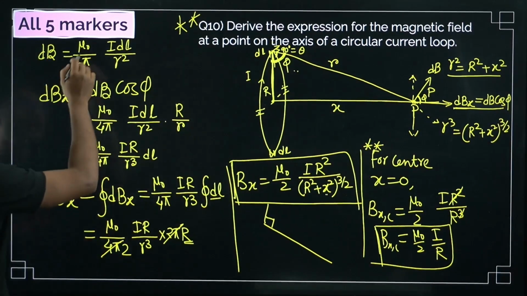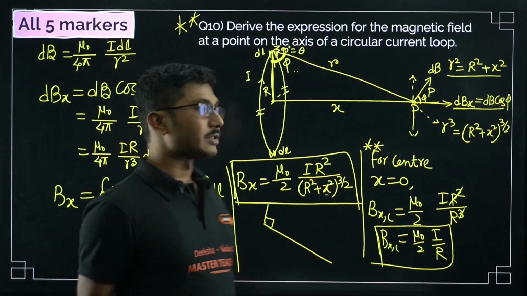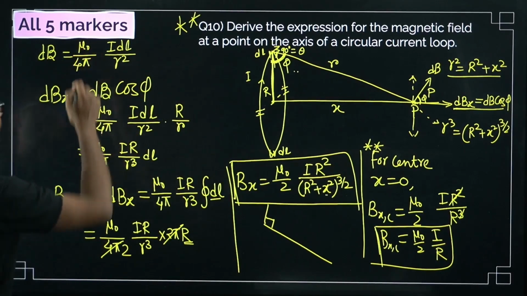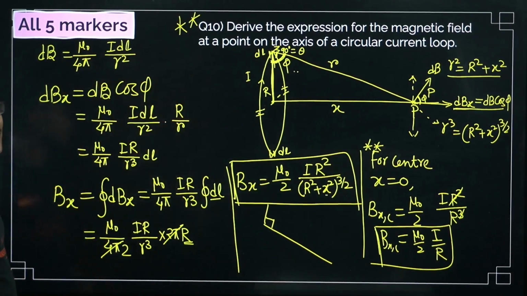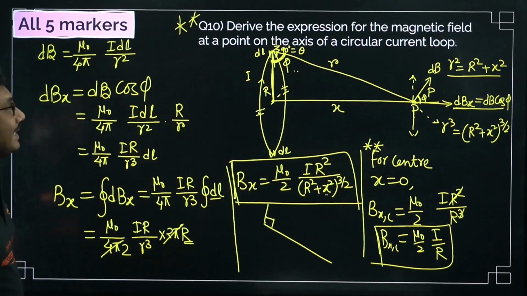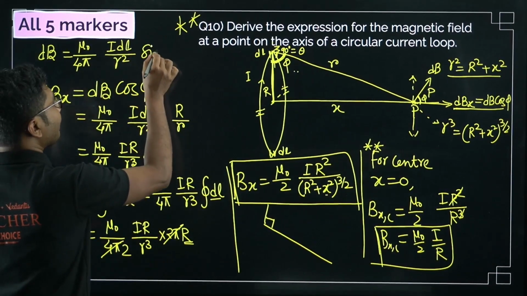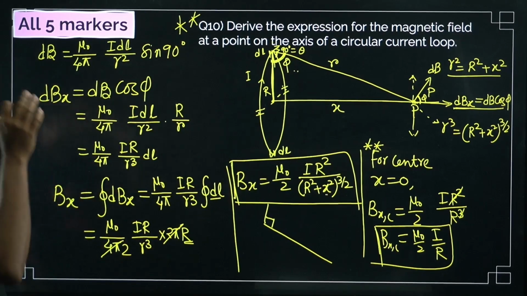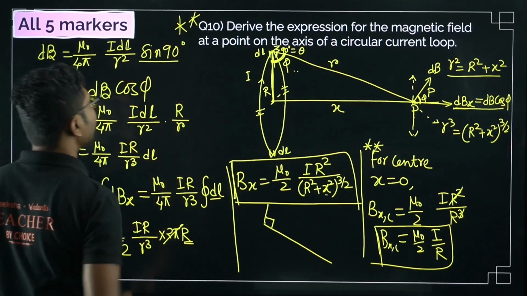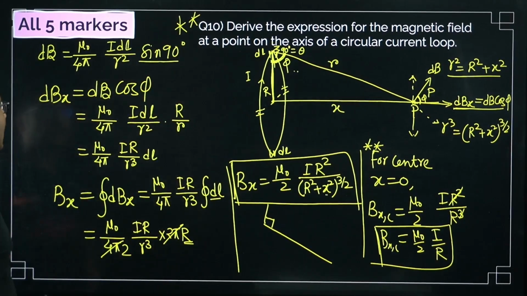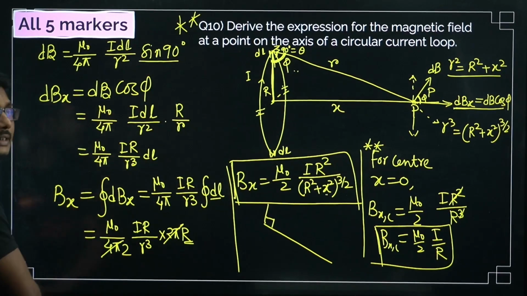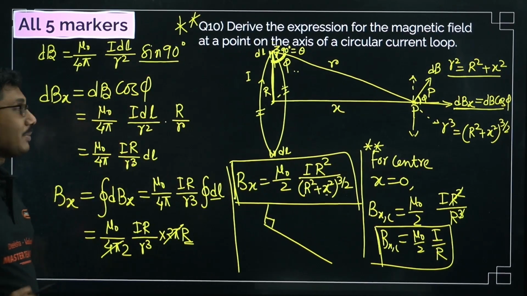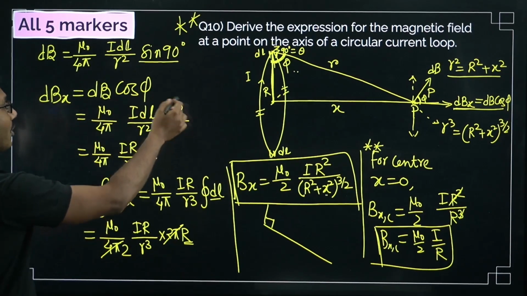So what is dB? From Biot-Savart's law, it is basically mu naught by 4 pi I dl sin theta by r square. Now sin theta is sin 90 degrees, you can write that if you want. So basically it is I dl by r square. Sin 90 is 1, so it will not have any part in this. Now dBx is dB cos phi, as I mentioned previously. So we will put the value of phi as well.